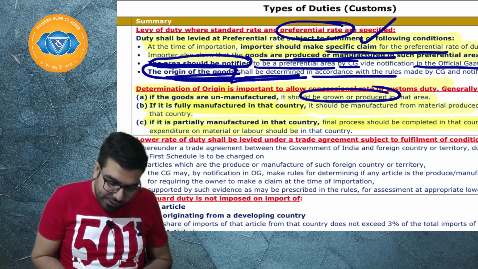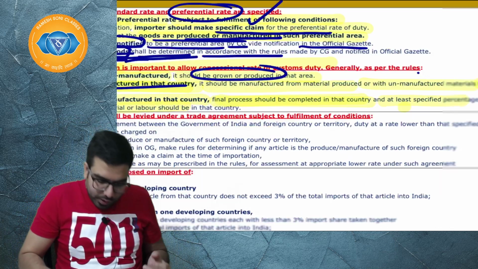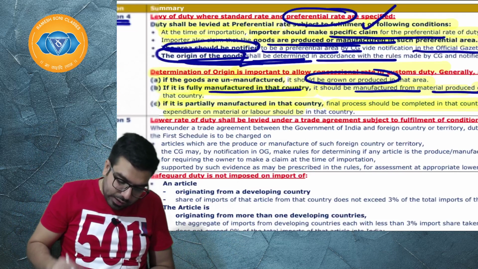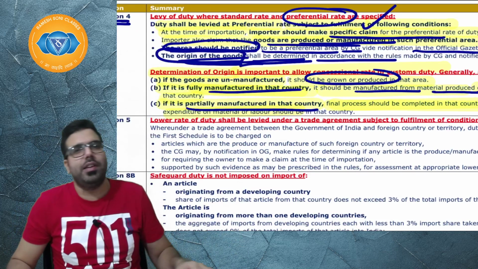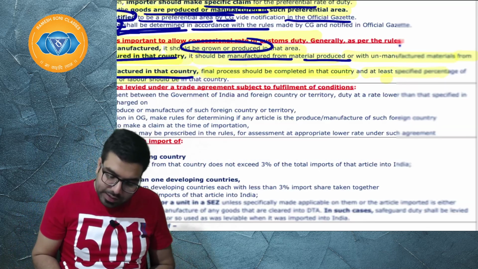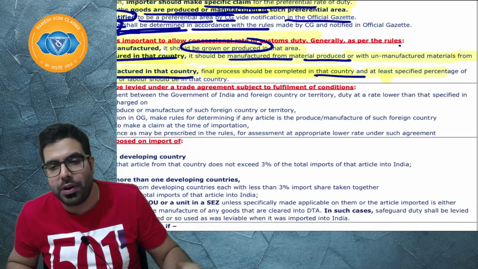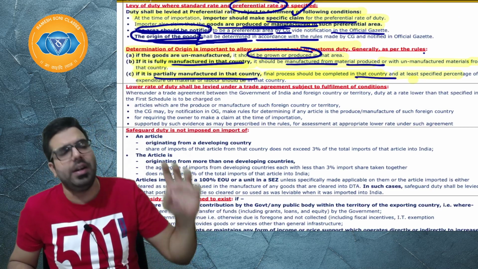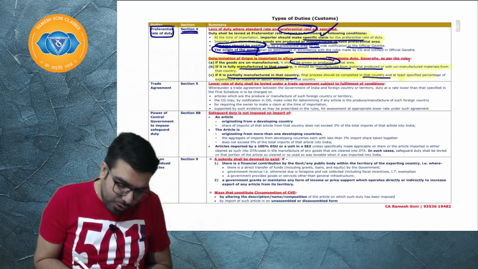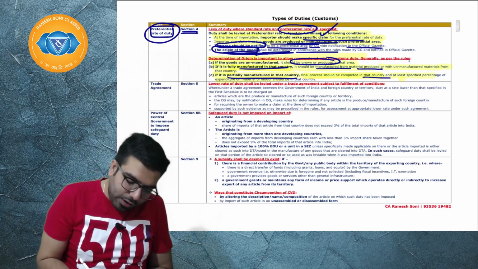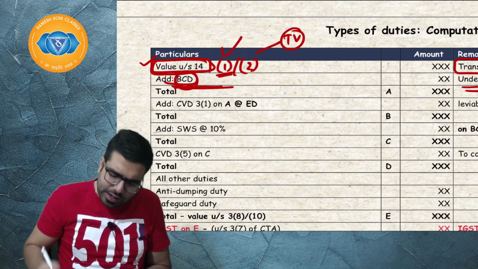If the goods are fully manufactured goods, they should have been manufactured from material which is produced in that area. Sir, if partially manufactured, meaning semi-finished goods, then final processes should have been completed in that country, or at least a specified percentage of value addition or expenditure should have been done in that country. Then Baba, you can claim the preferential rate of duty. If you can't claim the preferential rate of duty, then apply the standard rate.